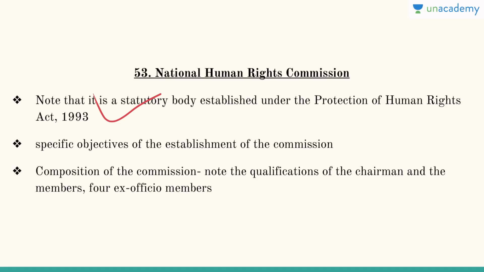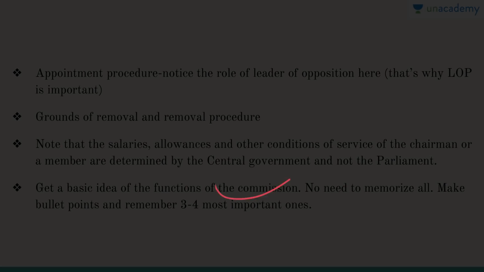become the chairman of this commission. Okay, it's not easy. Only a retired Chief Justice can become one. So they want to change it. So composition of the commission. So note the qualifications of the chairman and the members, with 4 ex officio members, etc.